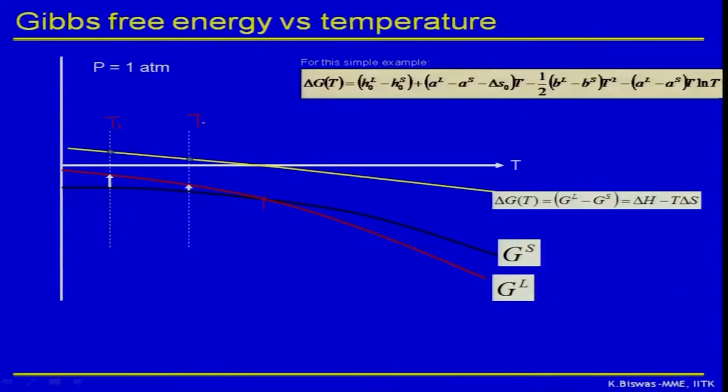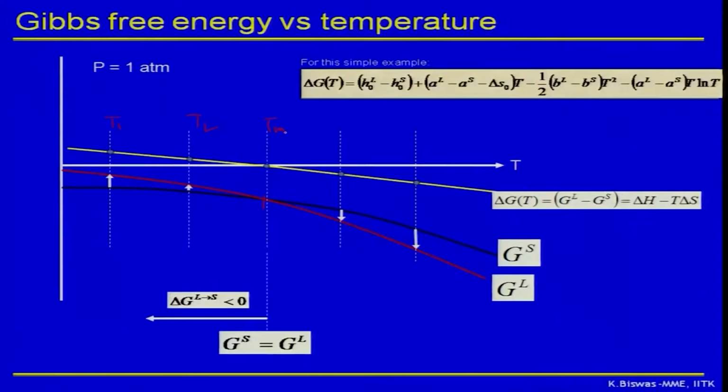At temperature T2, this is the difference, the small arrow, so the numerical value of the arrow has reduced. And at the melting temperature Tm, this has vanished, there is no delta G, that is equal to 0 basically. Now if I go to the other side, what is happening? I put the arrow in the downward direction, there is a reason behind it, it will become very clear to you now. So you can see clearly as you go away from the melting temperature on the right side, again delta G is increasing, but the sign is changing. Okay, so this is where G of S is equal to G of L at the melting temperature.